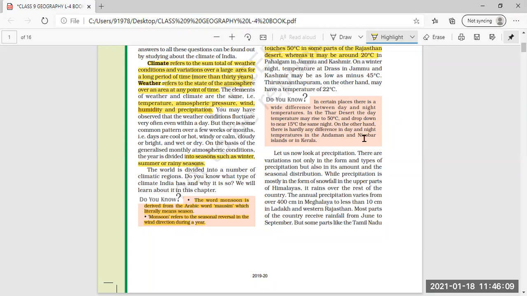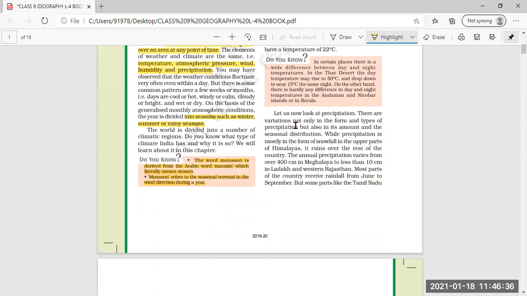On the other hand, there is hardly any difference between day and night temperatures in the Andaman and Nicobar Islands or in Kerala. In other parts of India, we cannot find differences as large as in the desert area. Now let us look at precipitation.